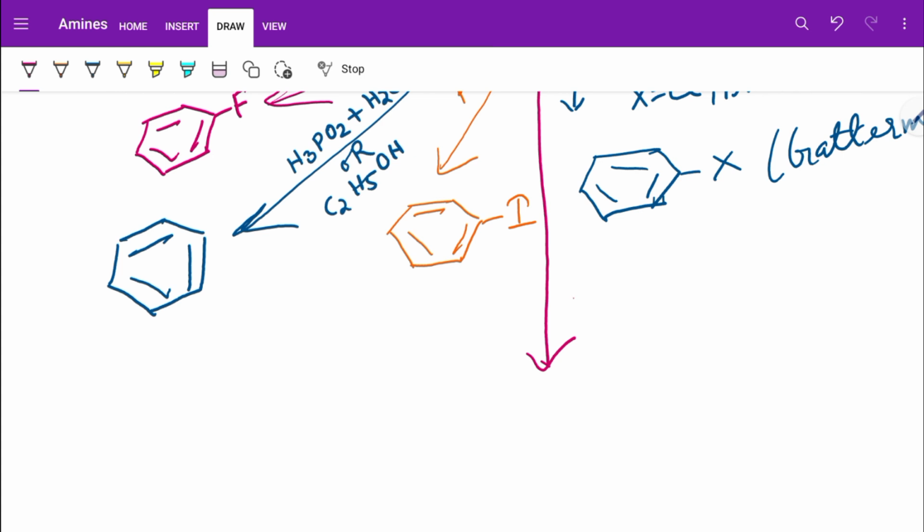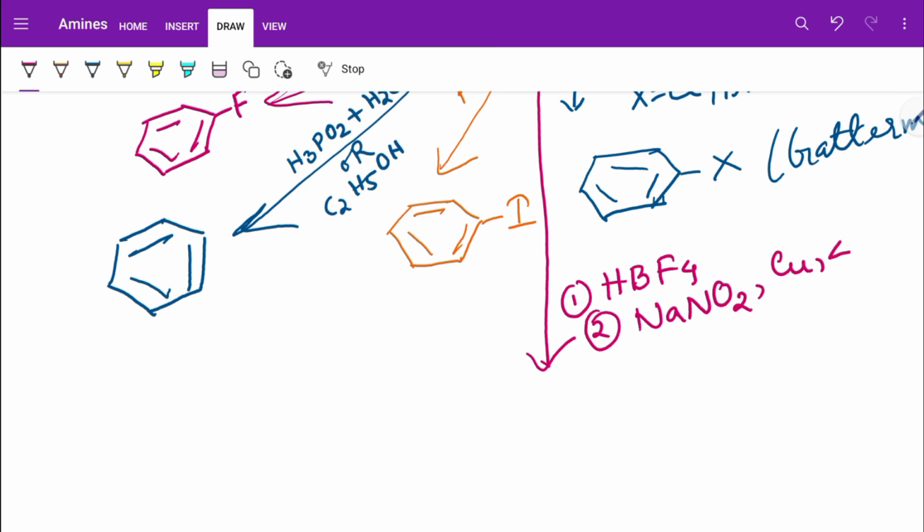Here you can give a slash. Now here slash doesn't mean or. You will just write or if you want to use an alternative pathway. This slash means along with Cu, and you are getting nitrobenzene.